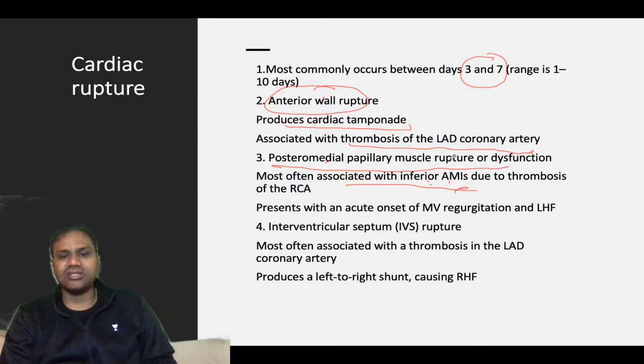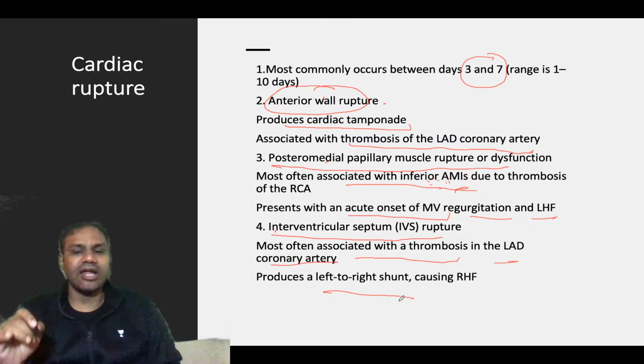Acute myocardial infarction is posteromedial. Posteromedial and anterior wall rupture will be seen in LAD coronary artery thrombosis, presenting with an acute onset of mitral valve regurgitation and left heart failure. Interventricular septum rupture, IVS rupture, is more common with thrombosis in the LAD coronary artery, and produces a left to right shunt causing right heart failure.